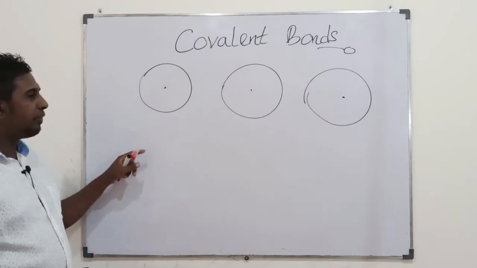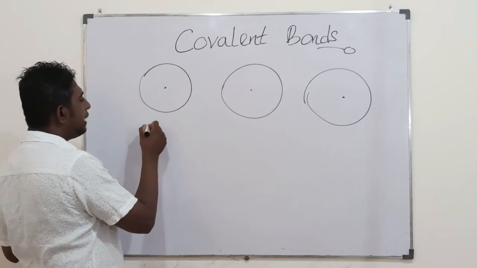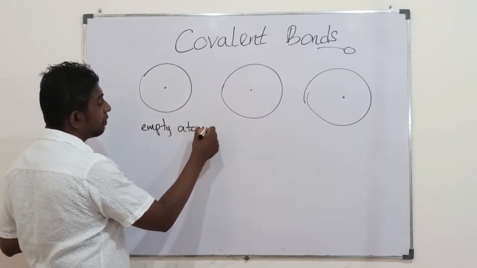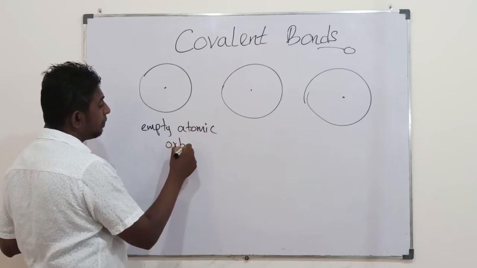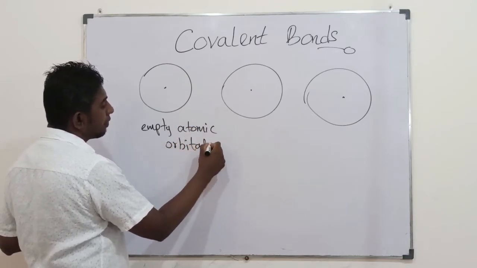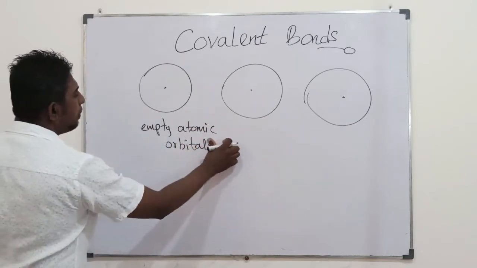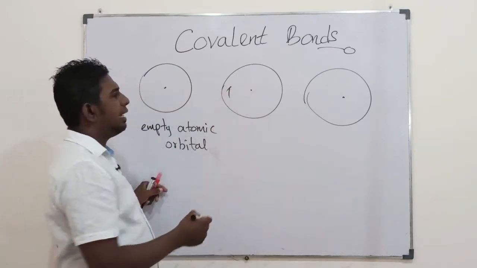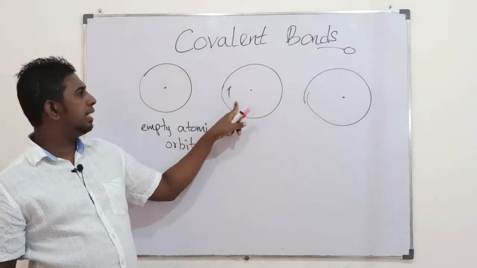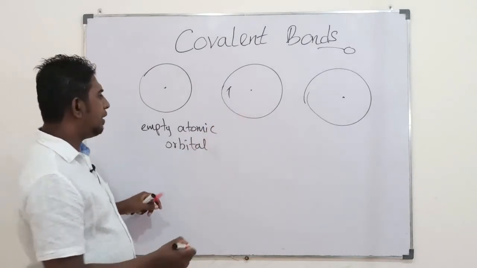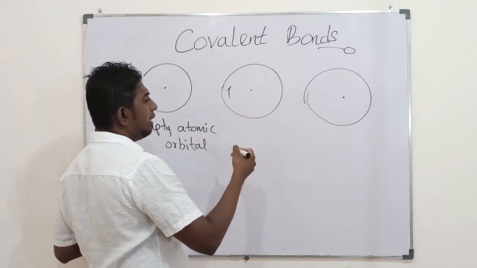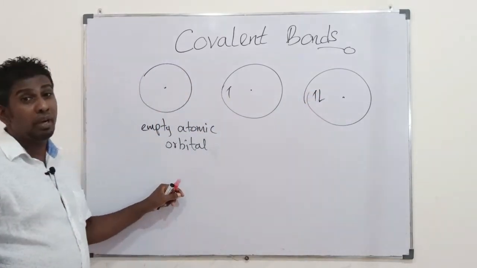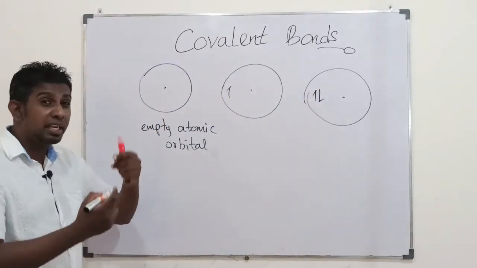Having no electrons, let's call it an empty atomic orbital. So it's an orbital here, having no electrons. Another could have one electron. Let's symbolize the electron in this way, a half arrow. Then the other could have 2 electrons in this way, 2 arrows in 2 opposite directions.